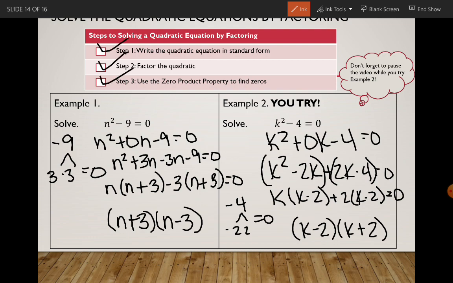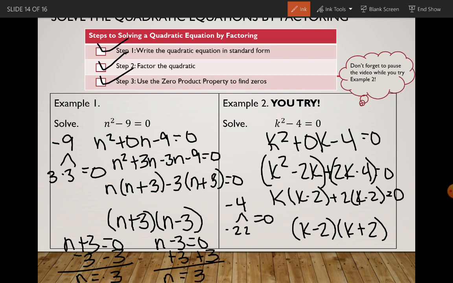So one thing I forgot to do for these examples is step 3. I forgot to use that zero product property to find the zeros. So let's go back. We'll have n plus 3 equals 0 over here, and n minus 3 equals 0. Solve these for n. Subtract 3 from both sides on this one, and we'll get n equals -3 as one zero. And then here we add 3 to both sides, and we'll get n equals 3 as our other zero.